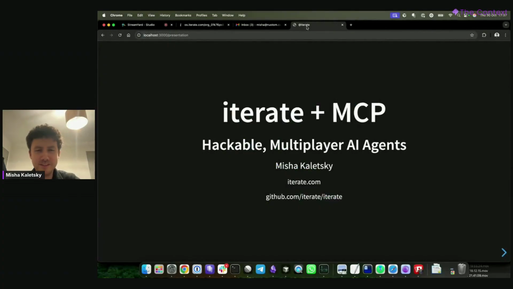I want to preface this by saying this has been a bit of a scramble. I want this to be a practical demo if possible, because these kinds of things are easier to see. So bear with me. I'm going to try and show you some somewhat experimental features that we've been working on.